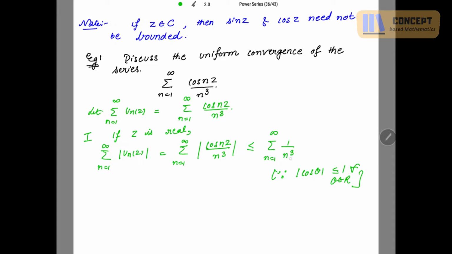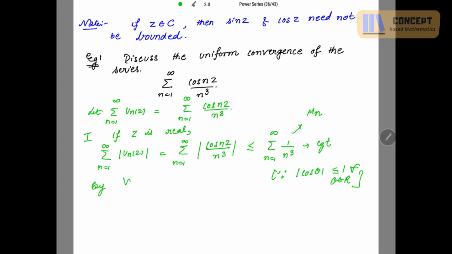But this is convergent because 3 is greater than 1. So by the Weierstrass M-test, if you choose this as your M_n, mod of u_n(z) is less than or equal to M_n, and summation M_n is convergent.